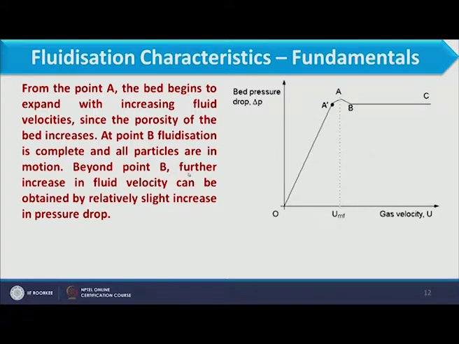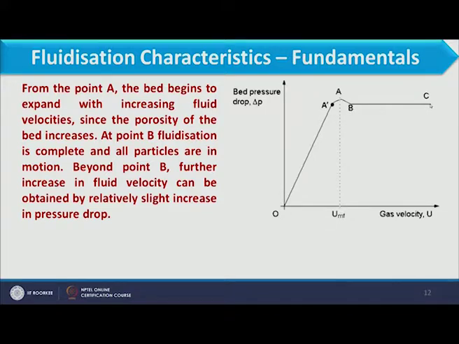Beyond point B, further increase in velocity can be obtained by a relatively slight increase in pressure drop. From point B when we increase the velocity, all forces become equal on the particle, and on further increasing the velocity the pressure drop is not observed to rise, because drag force is already equal to the apparent weight of the particle.